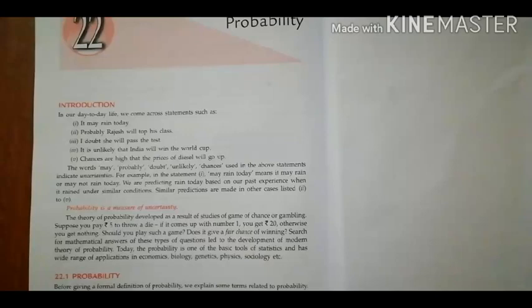Here we can see some words, like in the first sentence the word is "may", in the second sentence "probably", and in the third one "doubt". So these are the words which represent uncertainty. So how to count this uncertainty? For that purpose they find out probability. So that's why the definition is like this: probability is the measure of uncertainty. And after that some basic definitions are there, so we can go through that also.